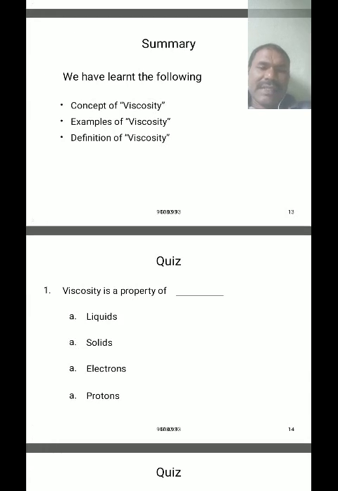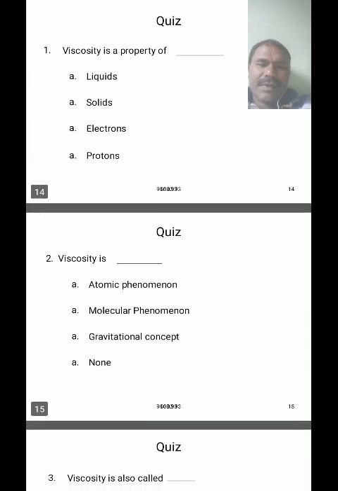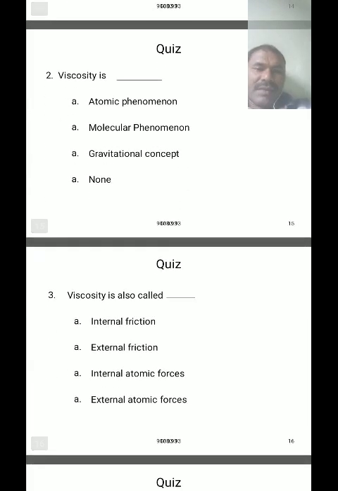Generally, viscosity is the property of a fluid. Viscosity is a molecular phenomenon, not a gravitational or atomic phenomenon. Viscosity is also called internal resistance or internal friction.